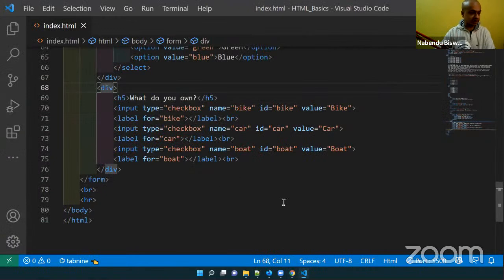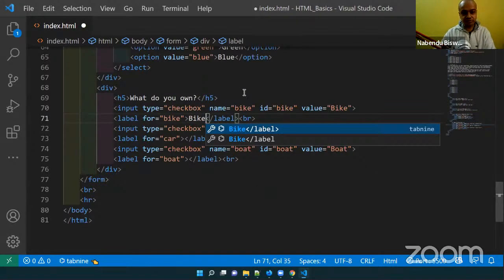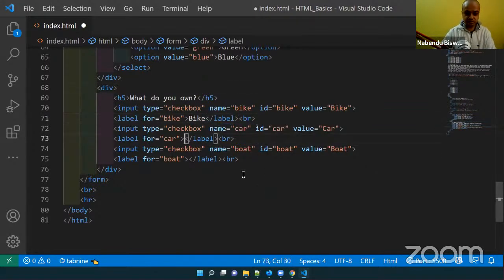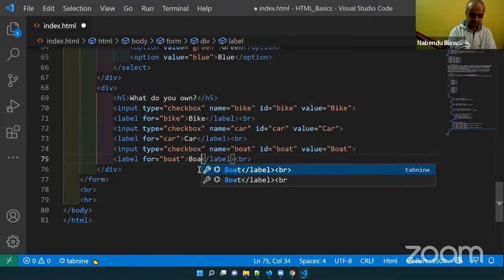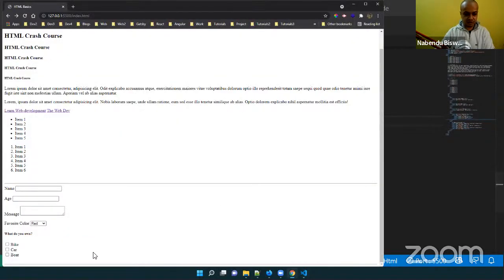Okay, because I have not written anything. So why will it be shown? Because I have to put something inside it. Okay, my bad. Bike, car, boat, bike, car, boat, just like we have it here. It will be like a checkbox. You can click on it.